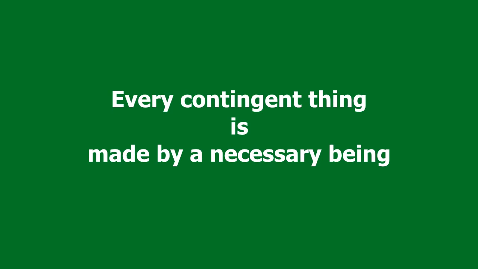So whenever you have any contingent thing that we perceive can be some other way, then it needs something else to make it the way that it is. And that other thing that makes it the way that it is must be a necessary being. It itself cannot be contingent, because otherwise you would have to ask the same question about that thing. What made it the way that it is? And if you only had contingent things, then you would have an infinite regress, and an infinite regress of contingent things cannot be an adequate or sufficient cause or explanation for the contingent things that we see around us.